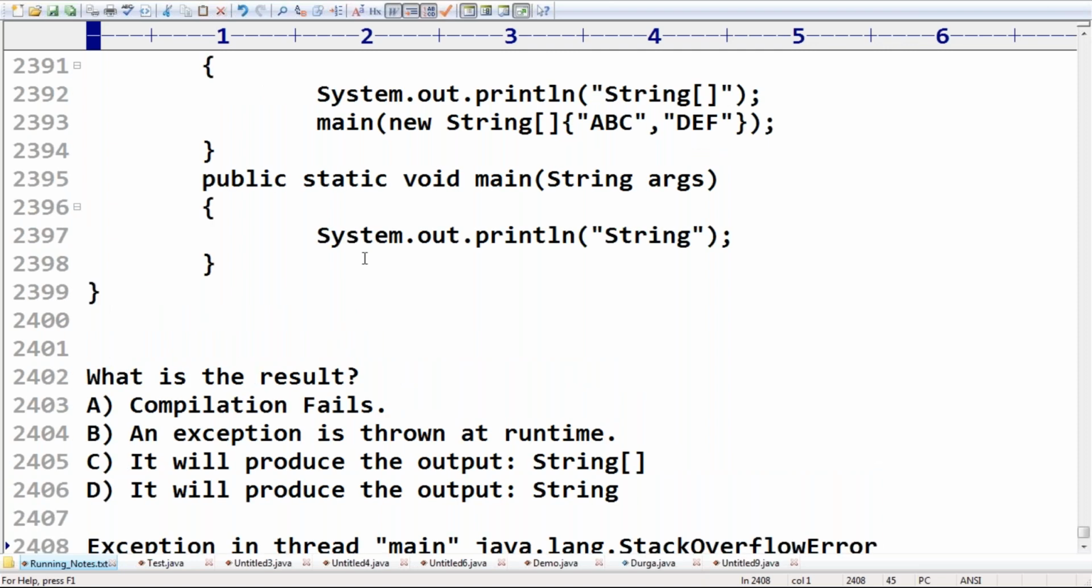And the second method of type object array. Yes, object array you can take. But exact match is always going to get high priority.